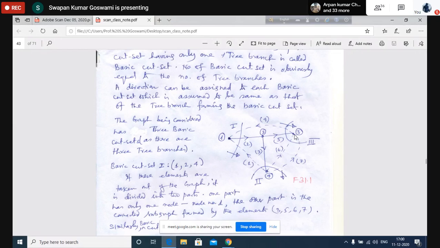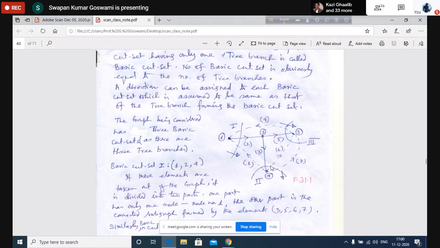In this case, these 4 elements 4, 5, 6, 7 together are forming a cut set, or a basic cut set. Am I clear? Would you understand? Everyone, please try to understand this, because unless you can understand it properly, you will be in a confusion and you cannot proceed further related to cut set discussion.